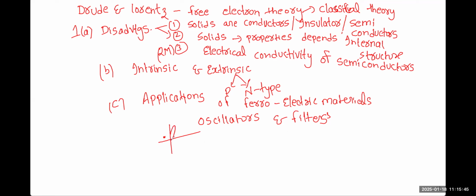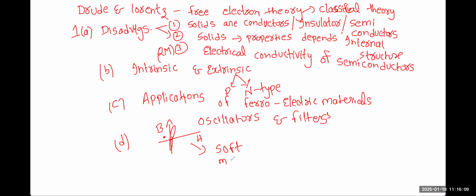I'm talking about the D bit. On the x-axis you'll find H, and on the y-axis you'll find B. If you draw that hysteresis curve, you will fetch 1 mark, half marks, right?